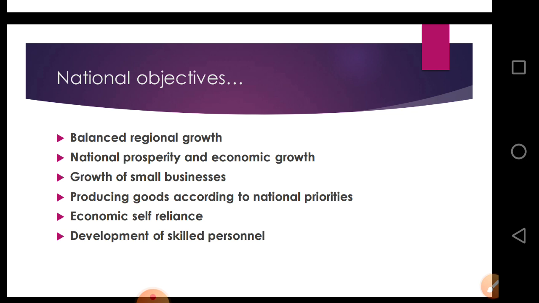Next one is development of skilled personnel. Business houses provide technical knowledge and training to their employees. They improve productivity through the effort of these skilled persons. Wherever a fresher is going, there are skilled persons who provide good knowledge to the fresher who is coming to the company or the business. Therefore, there is a development of skilled personnel. This helps in skill promotion of personnel, which is essential for the development of the industry.